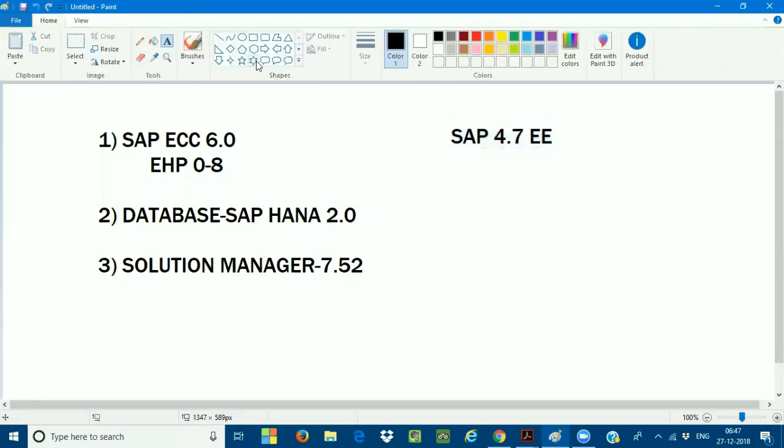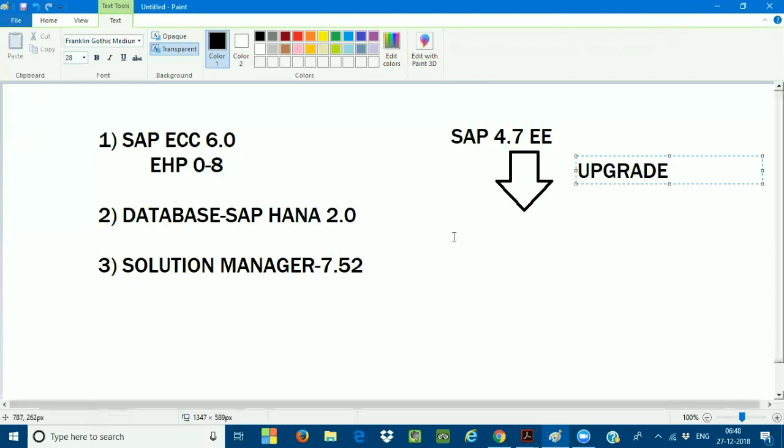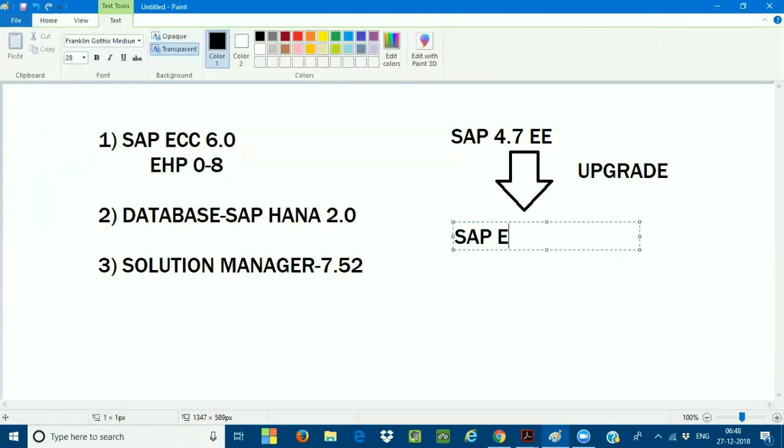First of all, I will upgrade your system. There are two projects involved in this. First, I will upgrade your system first of all. Upgradation project. I will upgrade your system to SAP ECC 6.0.